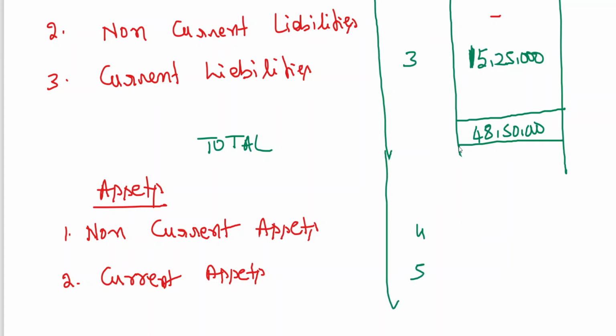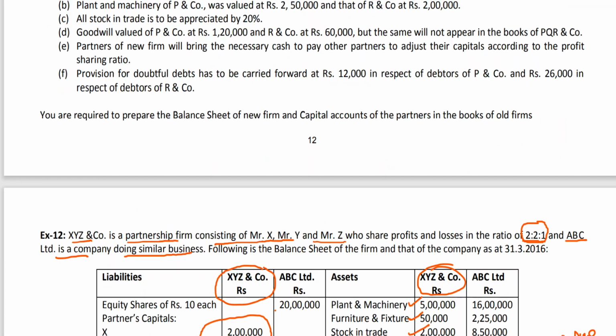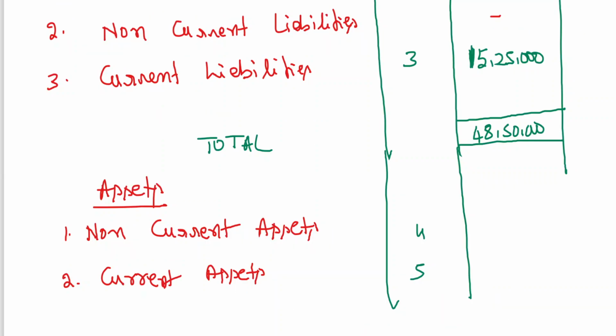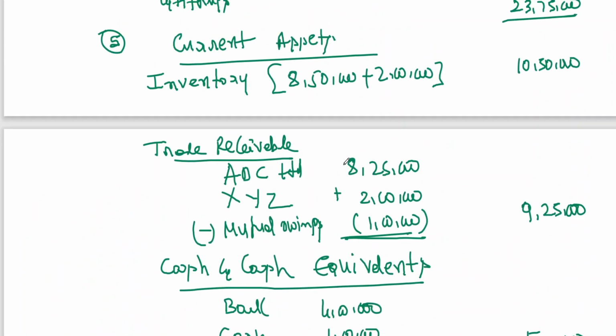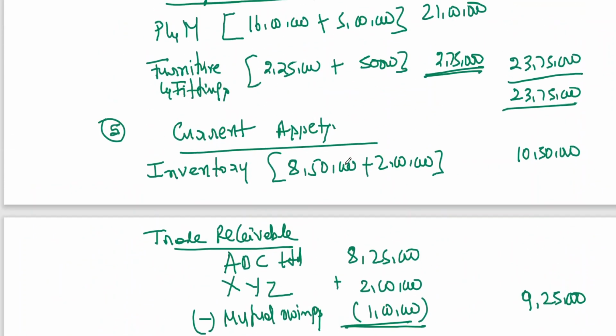I'm not talking about the format. If you want specifically, you can go property, plant and equipment, tangible, etc. All those things you have written there. I think no need to go for it again. Non-current assets, note number 4, 23 lakh 75,000.